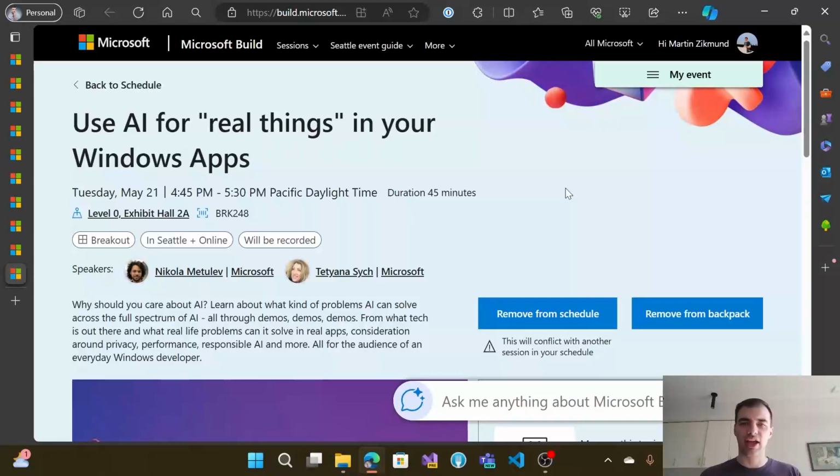And finally, day one will end with a session called Use AI for Real Things in Your Windows Apps. And this will be specifically focused on Windows application development, and you will be able to learn how you can improve your Windows applications with some AI capabilities. So definitely an interesting session to watch out for as well.